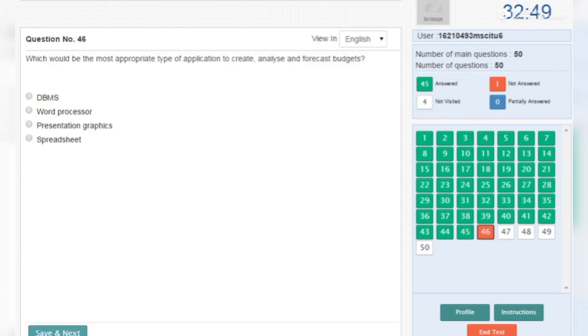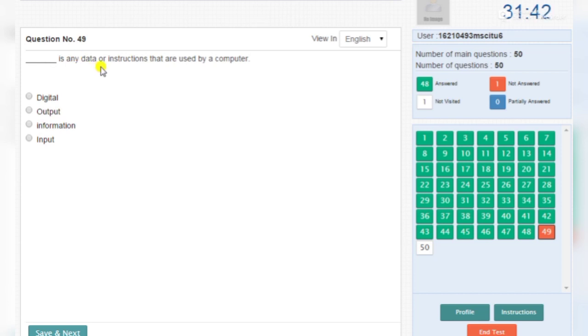Which would be the most appropriate type of application to create analysis and forecast budget? Spreadsheet. Webcams are specialized digital video cameras that capture images. Application suites include a variety of programs designed to make computing easier and safer. Input is data or instructions that are used by a computer.